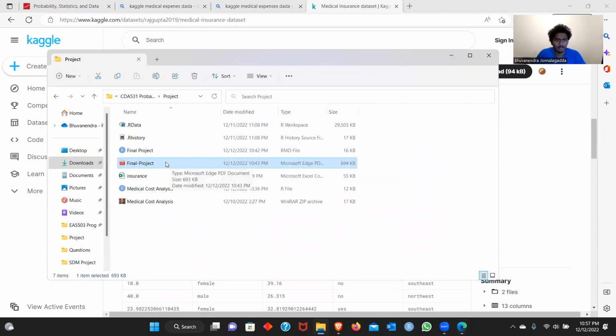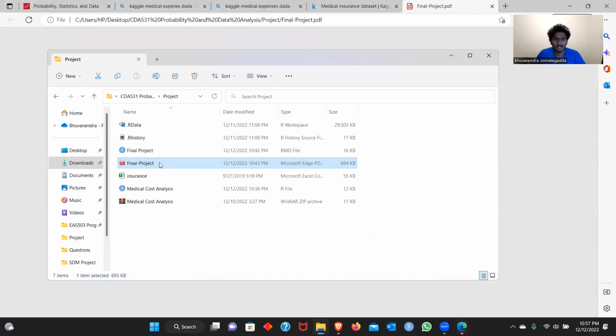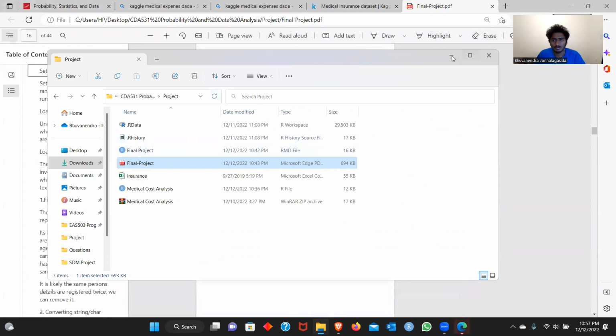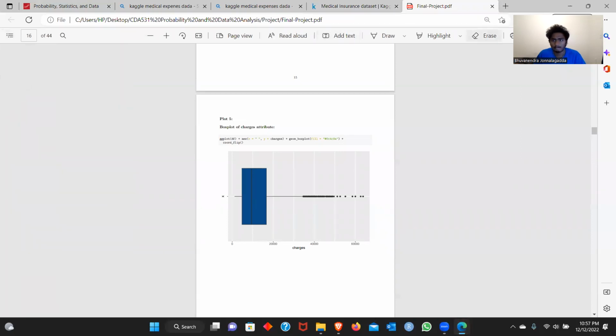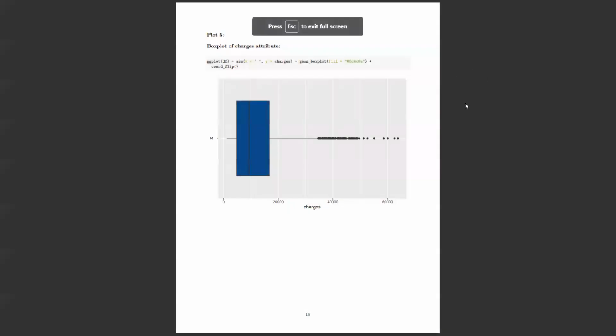Let's get started. I'll go directly to the PDF that I got from the RMD file. Initially, the basic steps: I set my directory to the probability folder on my desktop, and I set the seed. It's generally to eliminate the randomness.